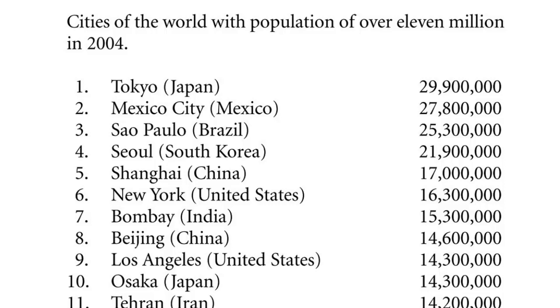7. Bombay, India, 15,300,000. 8. Beijing, China, 14,600,000. 9. Los Angeles, United States, 14,300,000. 10. Osaka, Japan, 14,300,000, like Los Angeles. The number of population in Osaka is the same as in Los Angeles.